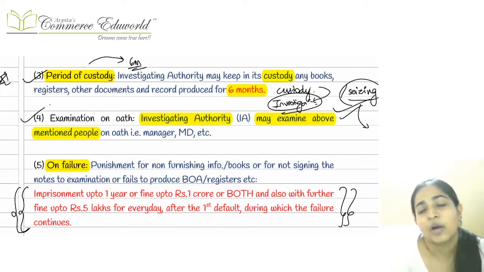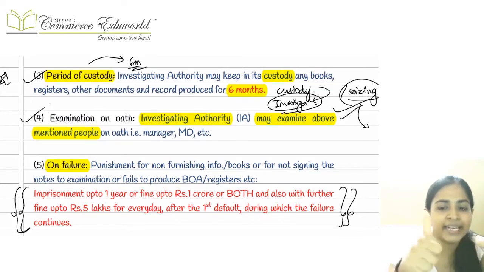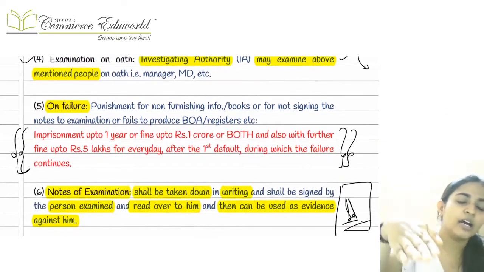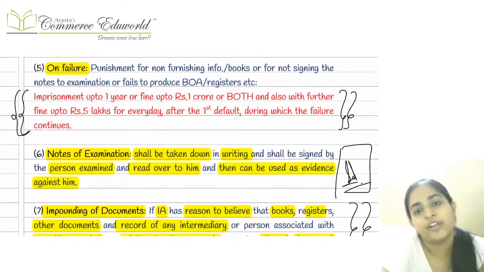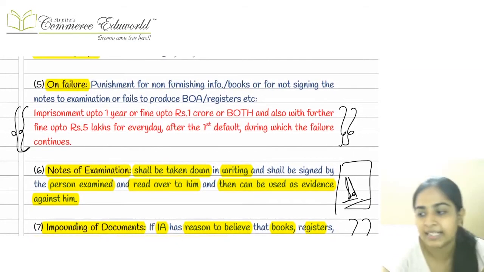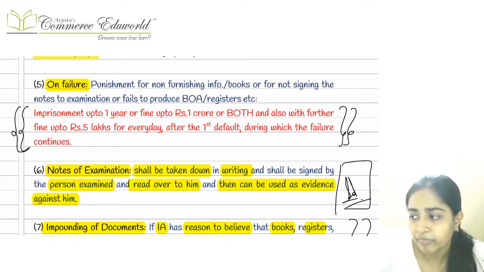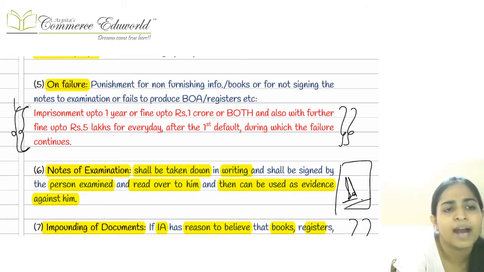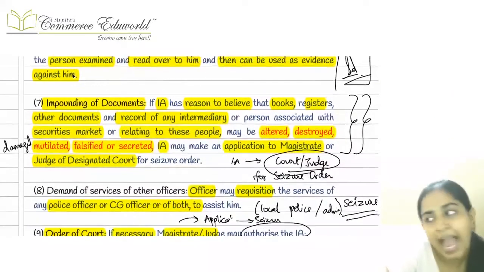They can even take our books of accounts for the purpose of investigation, and they can keep them for a maximum period of 6 months. Then the investigating authority can also examine us on oath, right? It can tell us to swear, and then examine us on oath. If we do not cooperate, do not provide the necessary information, or if they told us to sign anything and we did not do it, then in all those cases a penalty, a punishment will be applicable on us. Just remember that if we do not comply with them, the punishment will be applicable.